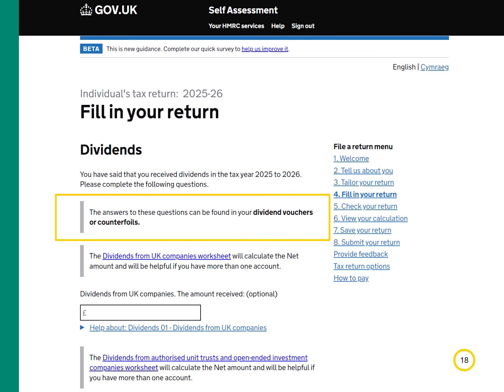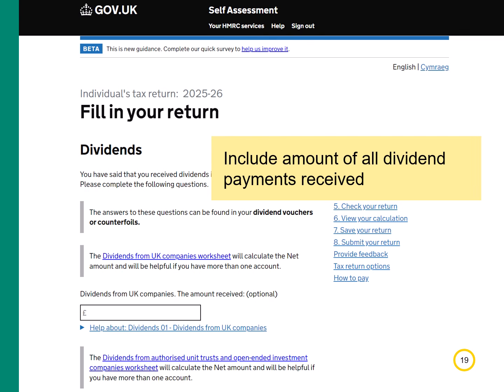If you receive dividends, we ask you to fill in this page. You might get dividends if you're a company director or you own shares in a company. You can find the amounts to tell us about on your dividend vouchers or counterfoils from the company that paid it. The first £500 of dividend income is tax-free in the tax year 2025 to 2026. However, show the amount of all dividend payments received.